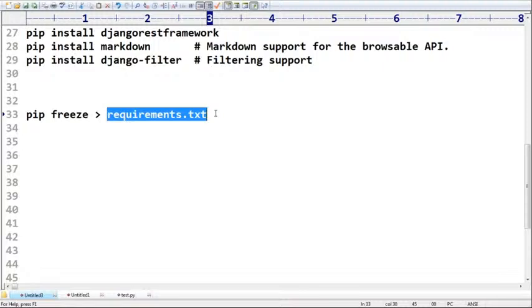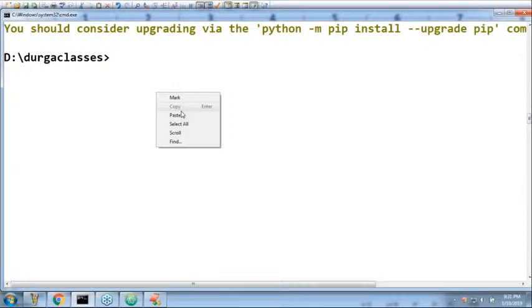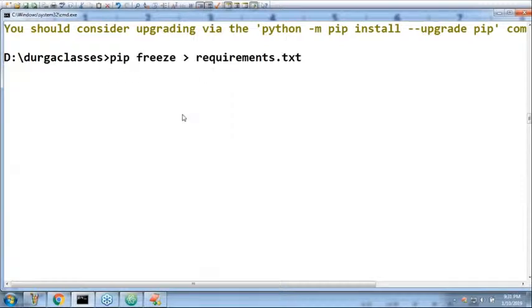So it's a good programming practice. After starting your project and installing all the required software, it is better to save to requirements.txt. Clear, right? Here, in this location, I'm trying to execute this command. No issue, anywhere you can use the pip command.